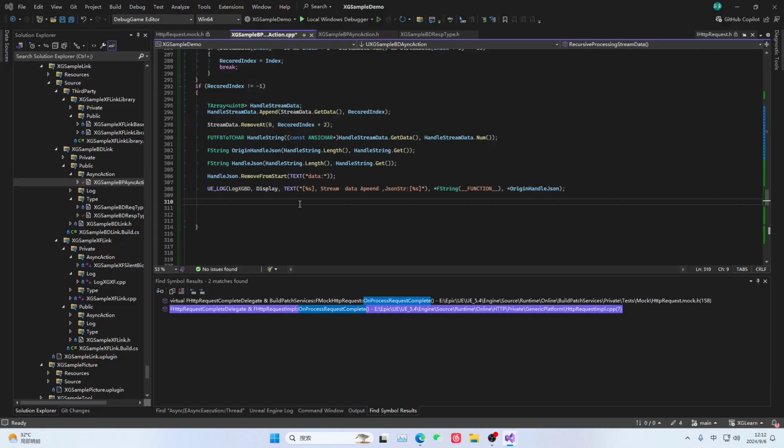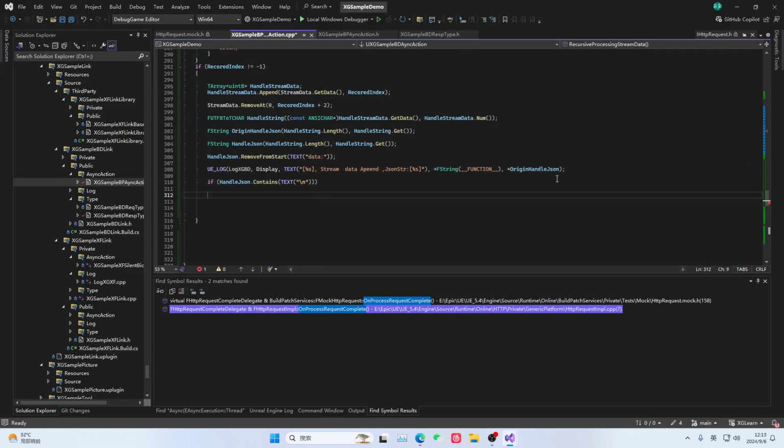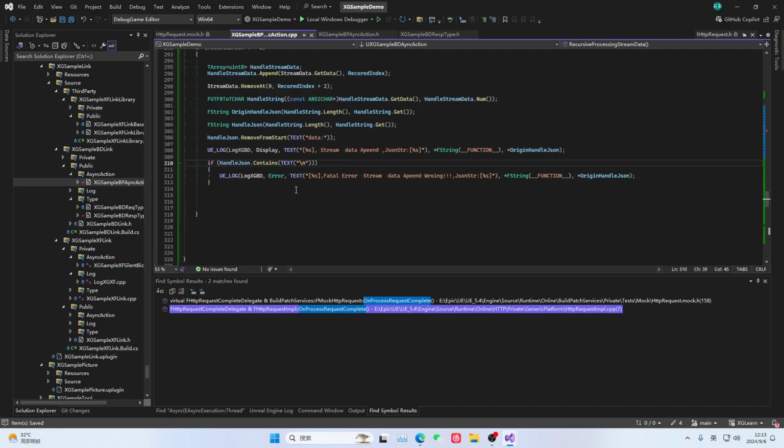Okay, then let's check again. If this thing contains this var, it means there is a problem. Because what we want is to delete this thing, so we should not have this thing. So there is an error in the flow here. We might need to change the way the flow is written. Because this flow is between the server and the client, they need to agree on the protocol for this flow transmission. So this is how we judge it here.